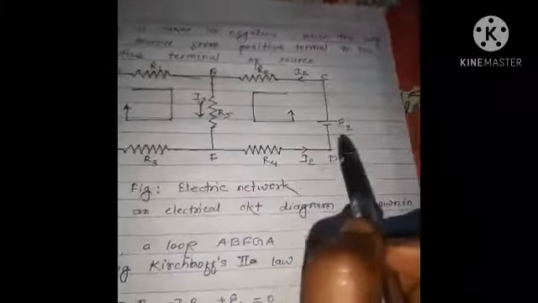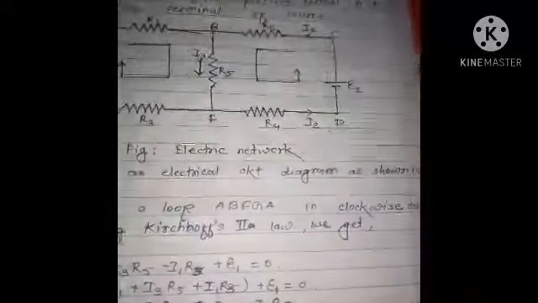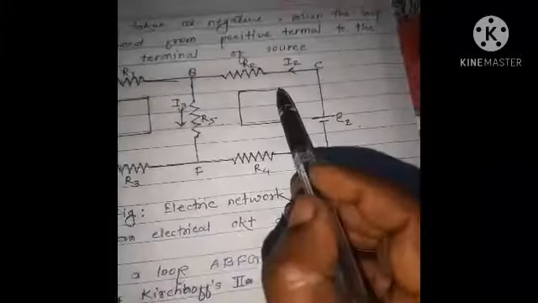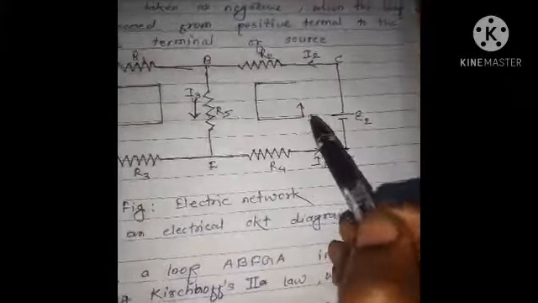Now applying Kirchhoff's second law to the loop BCDFB. Now the loop is traced in anti-clockwise direction.